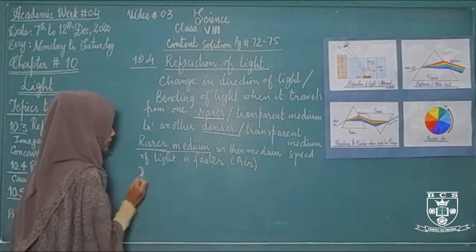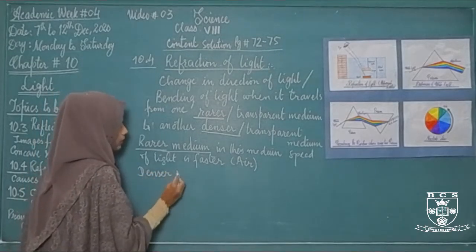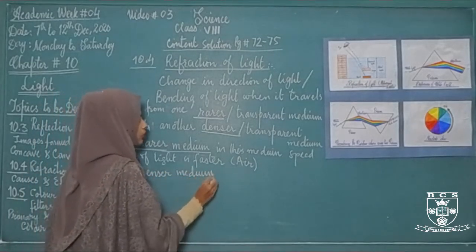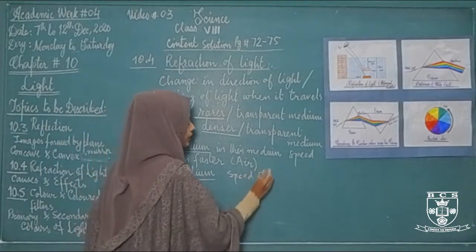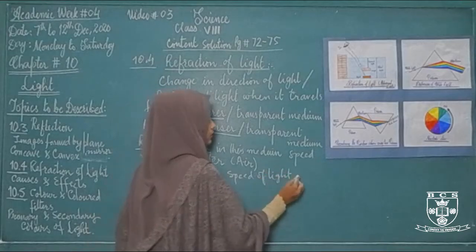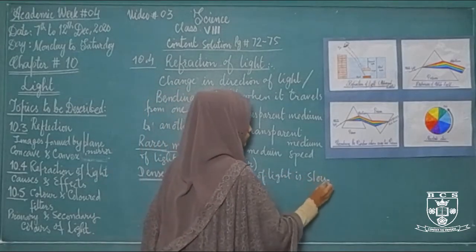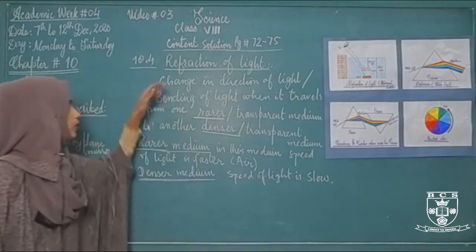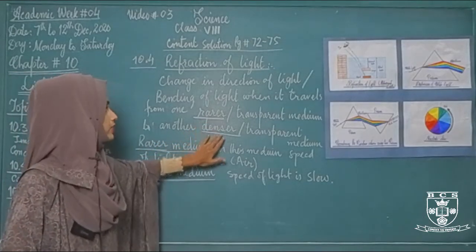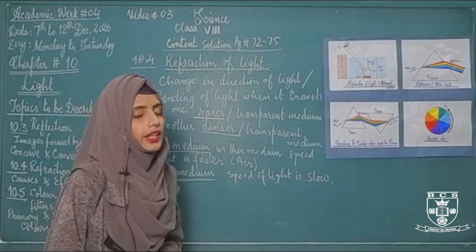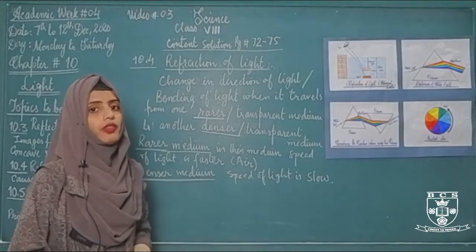So what are denser mediums? Denser mediums are the mediums in which speed of light is slow. All right. So whenever the light travels from a rarer medium and enters into a denser medium, it will bend, and this bending of light is called refraction of light.